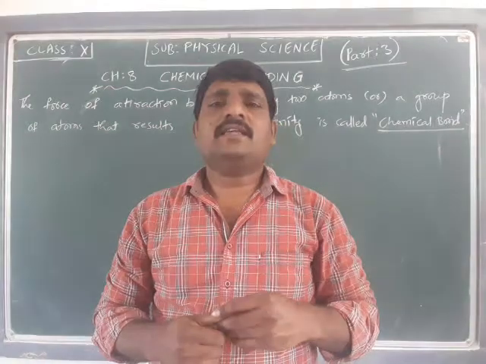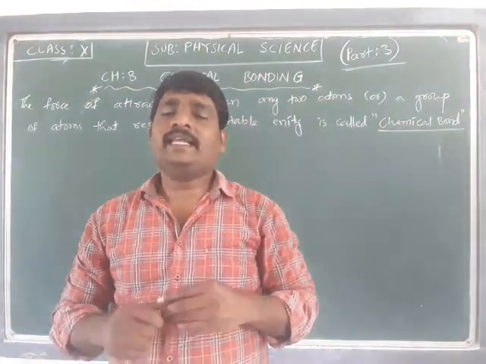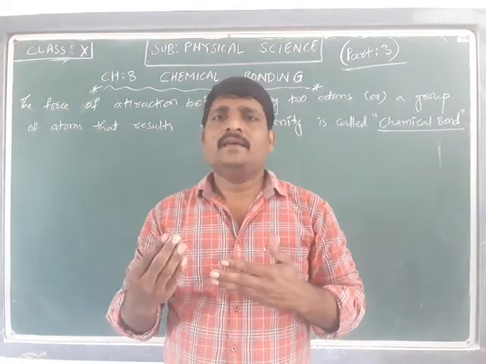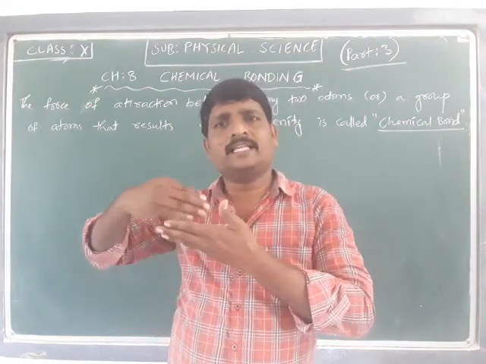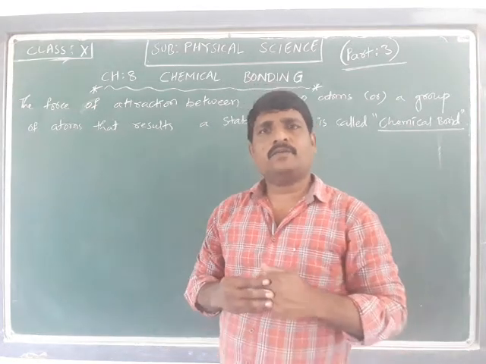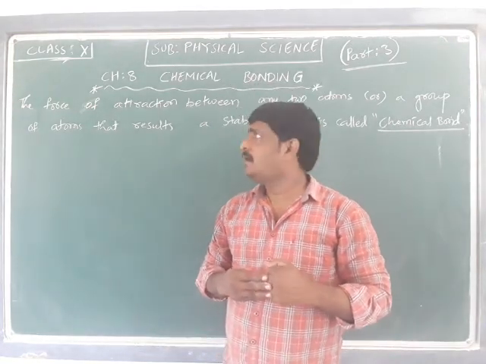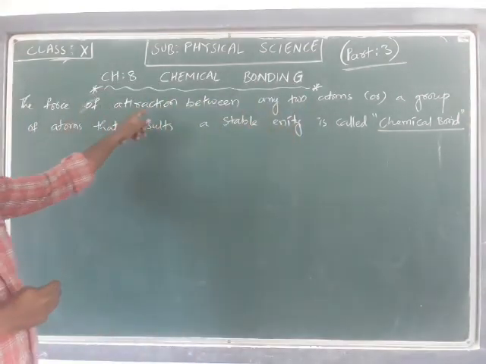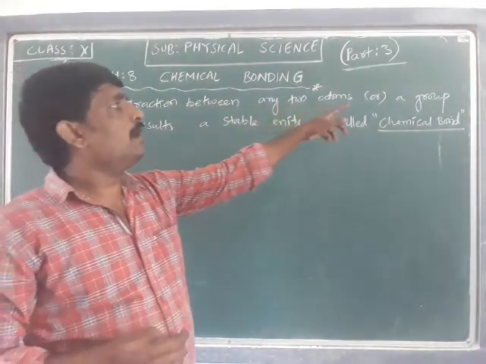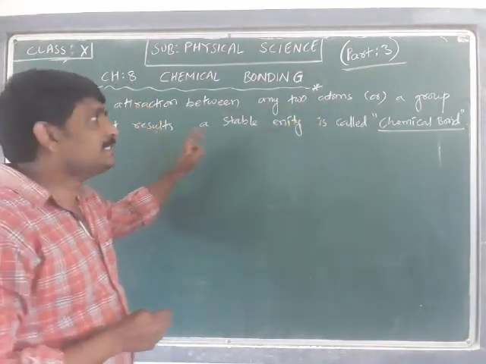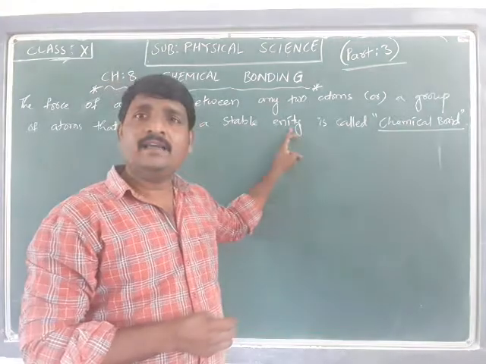Now we will discuss the meaning of a chemical bond and how the concept of bonding is explained. That is what we are going to discuss in this session. Already we were talking about the force of attraction between two atoms or a group of atoms that results in a stable entity.